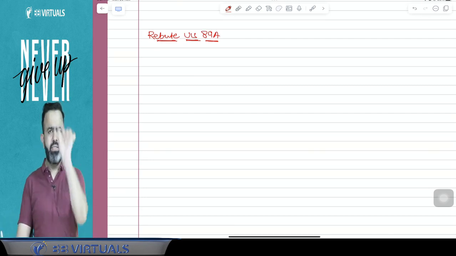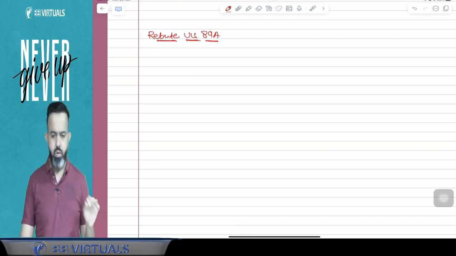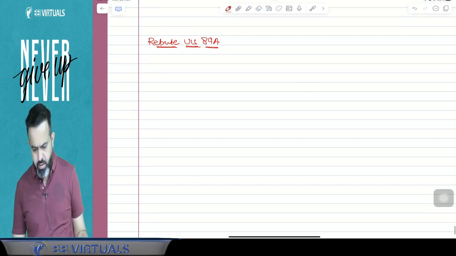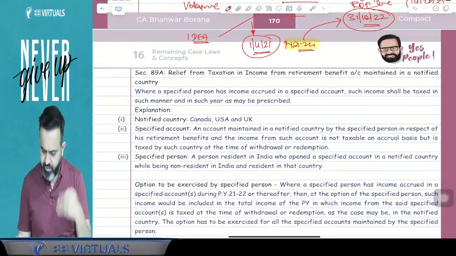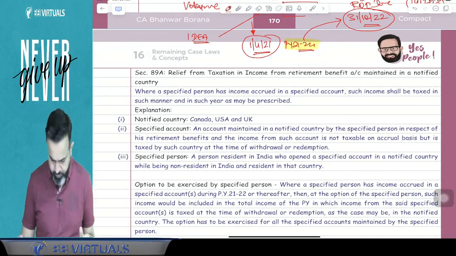Now guys, this rebate is applicable for a specific person. All people pay attention. I can take one example, and with the help of that example, we will be able to understand this section.